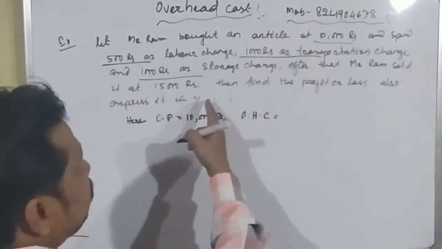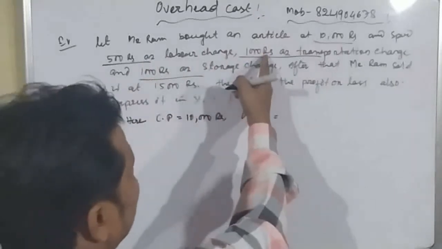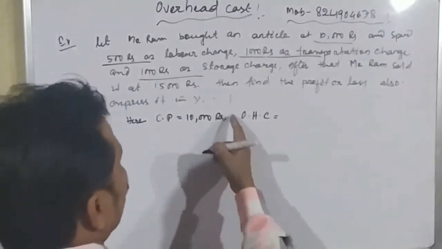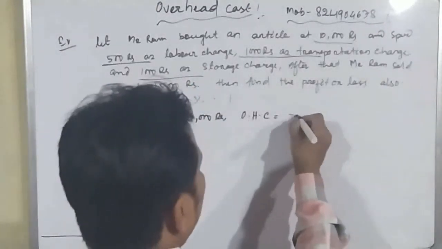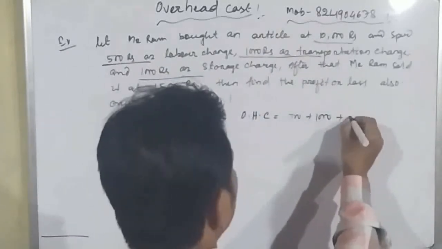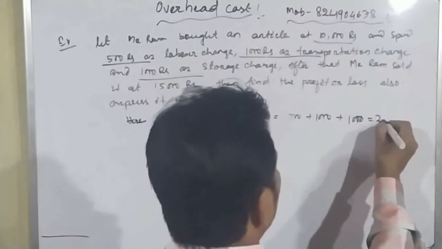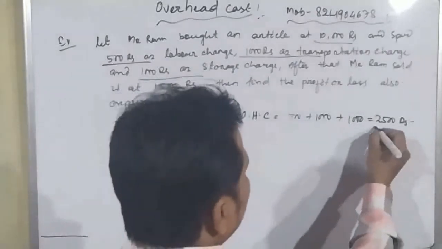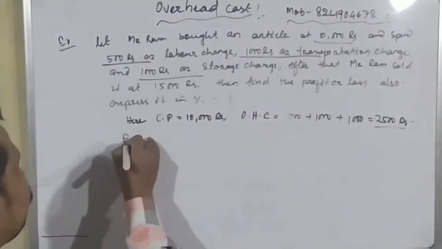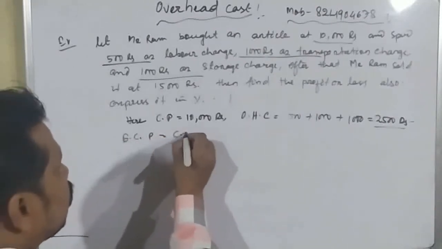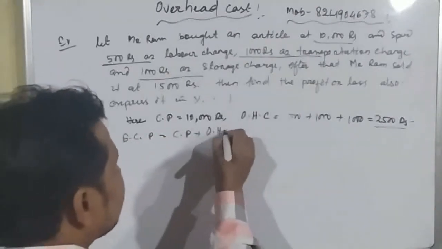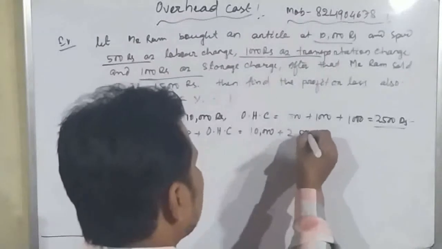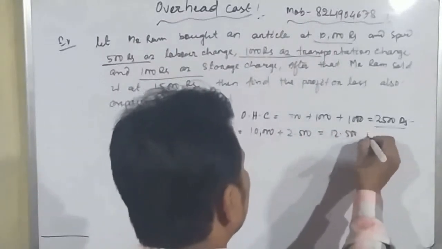Here he has spent three types of overhead cost: labor charge, transportation charge, and storage charge. So overhead cost is equal to 500 plus 1,000 plus 1,000, which is equal to 2,500 rupees. So now effective cost price is equal to cost price plus overhead cost, which is equal to 10,000 plus 2,500, which equals 12,500 rupees.